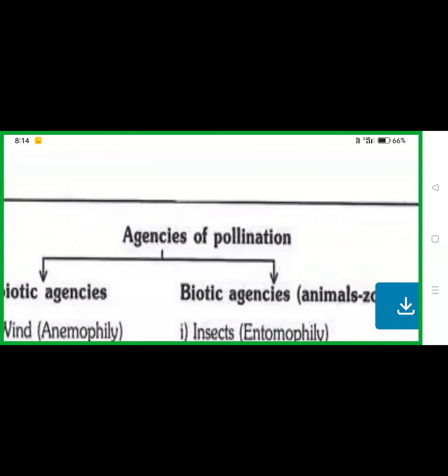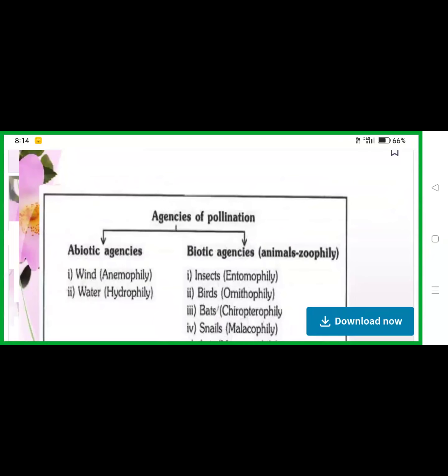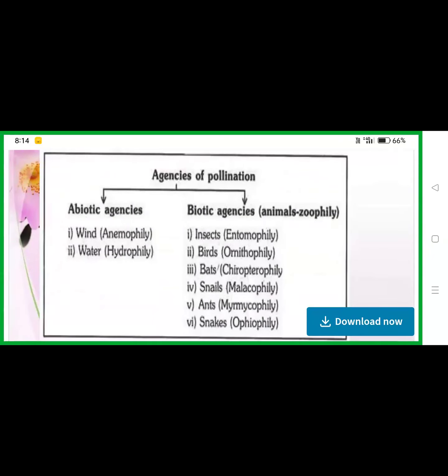And what are the agencies for pollination? So I'm explaining what the adaptations for cross-pollination are. There are many ways. The plants exhibit some special adaptations to ensure cross-pollination. So, what are they? Unisexuality or declining. In some species, the flower contains either androecium or gynoecium.